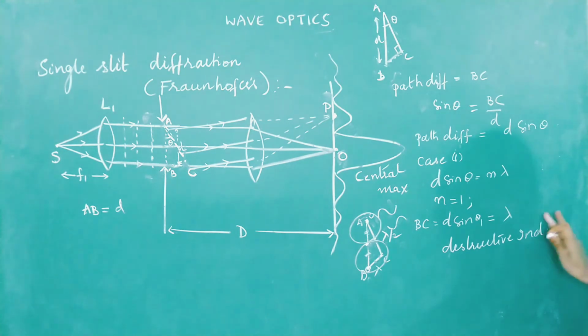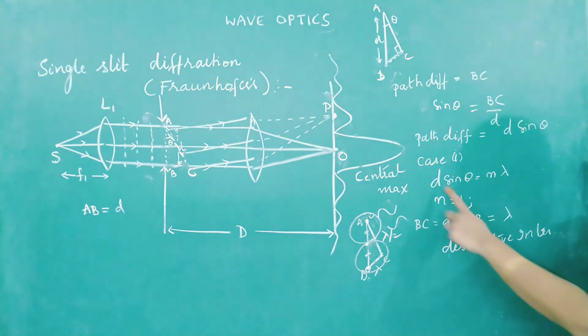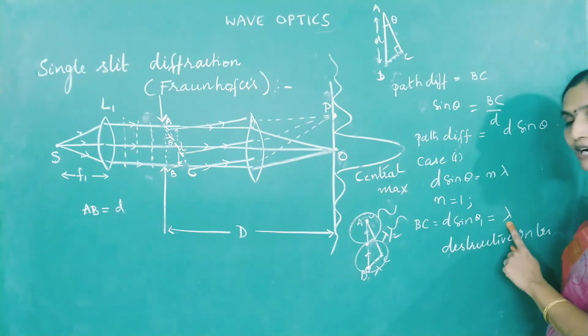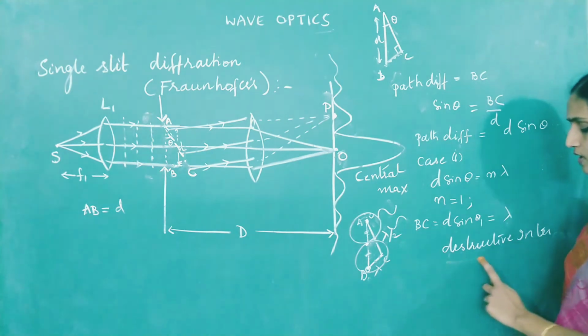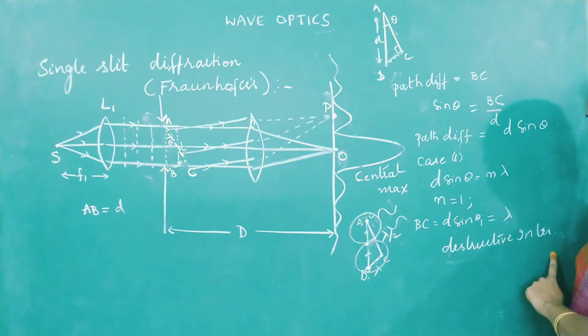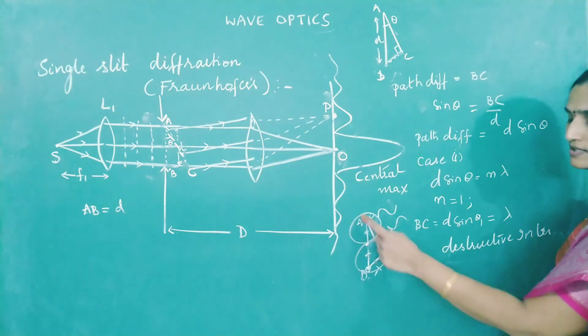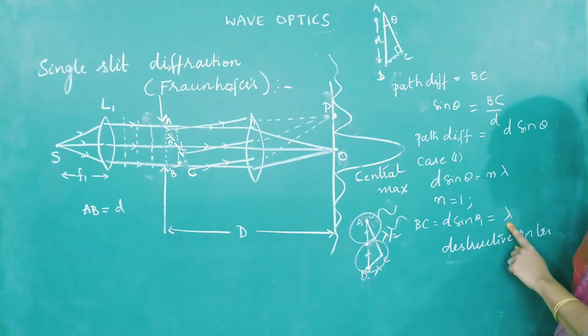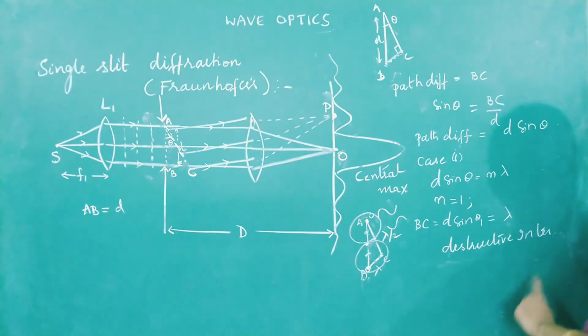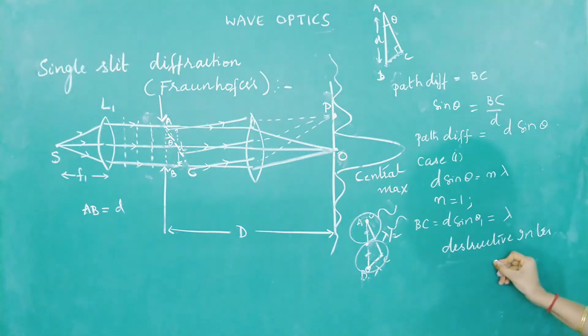So if d sin theta is equal to 1 lambda, it is giving you a destructive interference. So if the path difference between the two interfering waves, that means the primary and the secondary wavelets, is 1 wavelength, that will give you destructive interference.